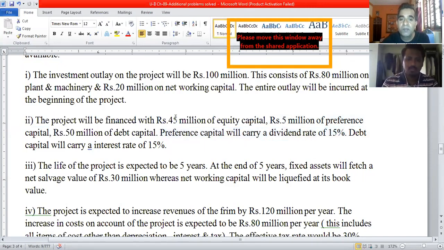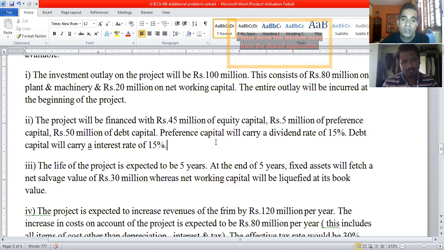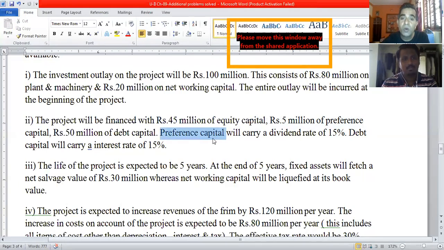The difference between preference shares and equity shares is that equity shareholders are true owners of the company. They have the right to vote in the election of the board of directors, whereas preference shareholders do not have the right to vote for the board of directors during election. I hope you remember. And second thing is, while receiving the dividend, preference shareholders have the priority over equity shareholders.